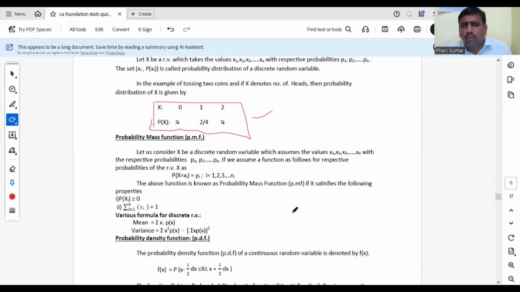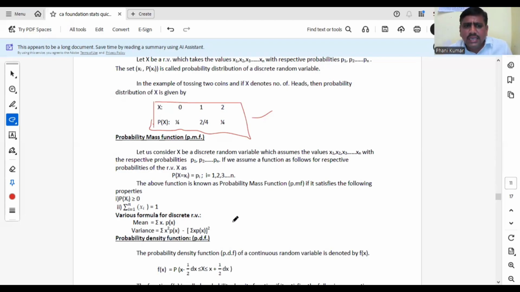Next, what is meant by probability mass function? If it is a discrete random variable and we are defining a probability function, that probability function is known as the probability mass function. Please remember, probability mass function is for the discrete random variable case only. The random variable takes some value and we have to estimate that probability. We are assuming a function. That function is the PMF and it should satisfy these two properties. P of x should be greater than or equal to 0 and total probability, summation P of x, is 1.